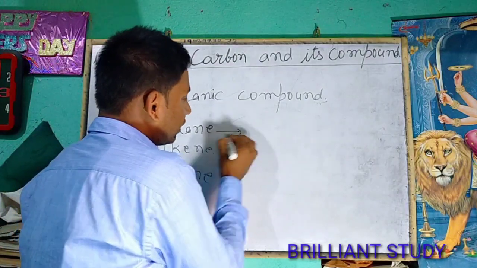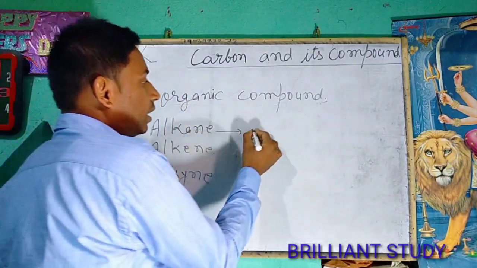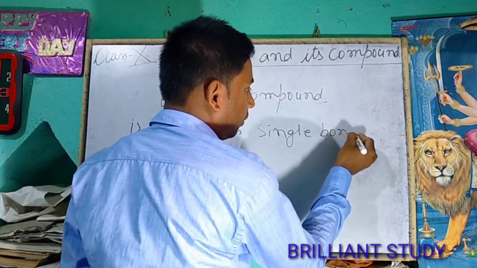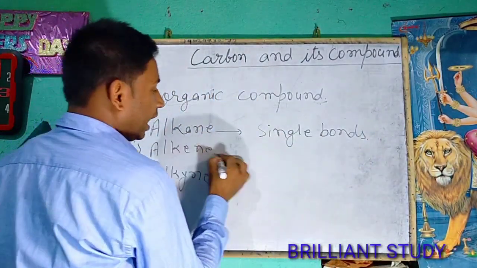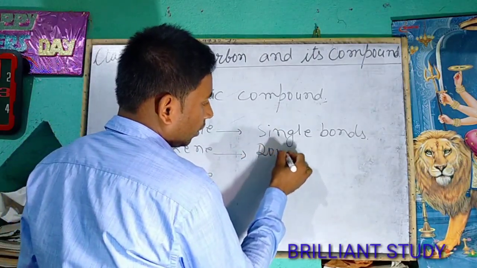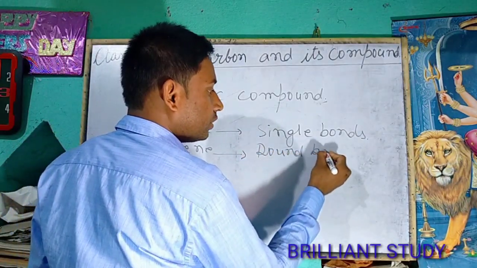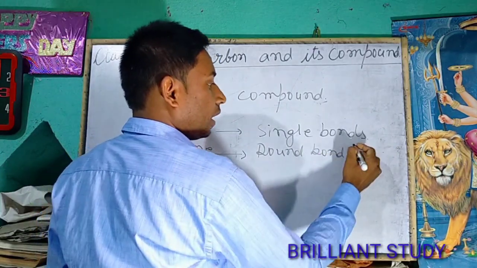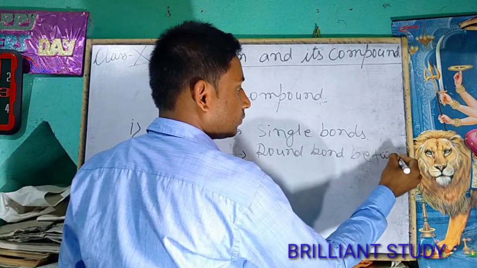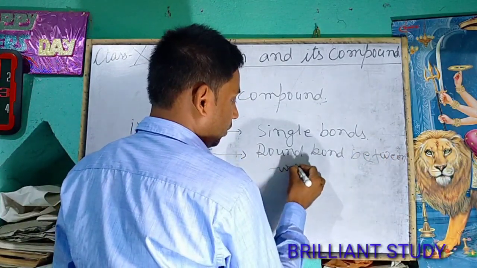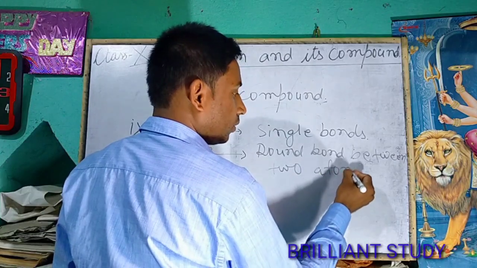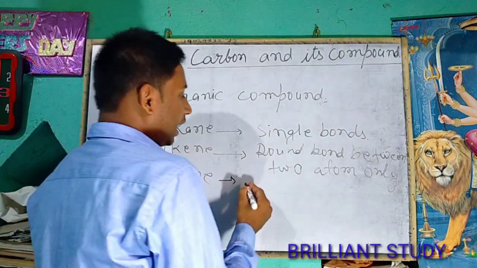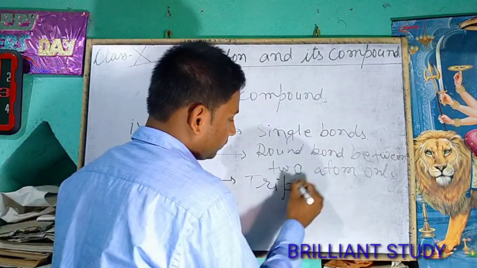First of all, it is very necessary to know that alkane has single bonds only. Alkene has double bonds in between two atoms, and alkyne has triple bond.